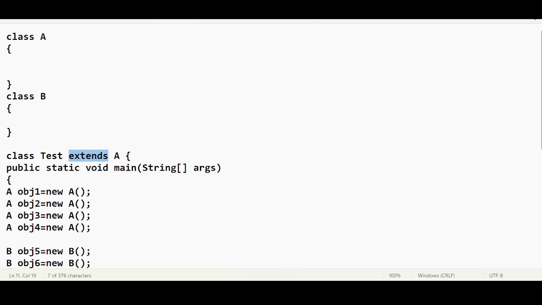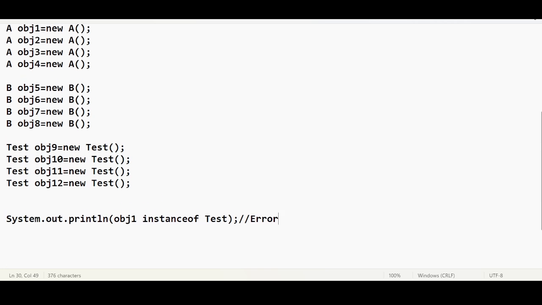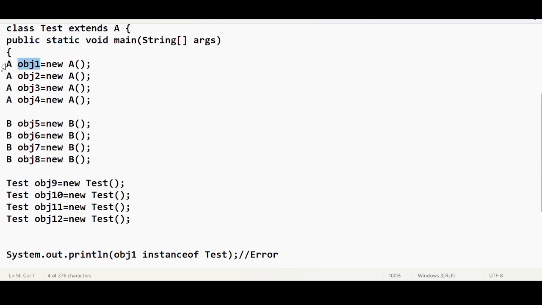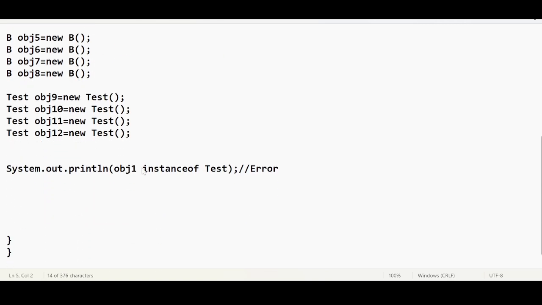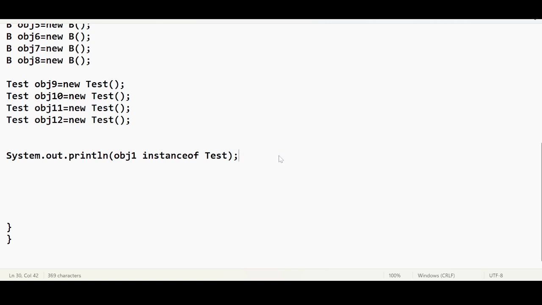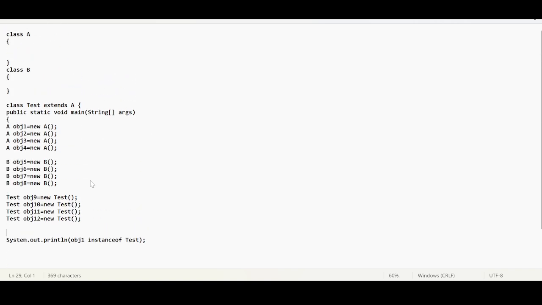If there is a relation like this, we may get true or false. Now this is going to be valid, yes or no? What I'm trying to say is obj1 instanceof Test. Either we get true or false in the console. What are we going to get if I run this code? obj1 is of A type, the parent type. Do I get true or false here? The relationship is that Test extends A. A is the parent, Test is the child now.